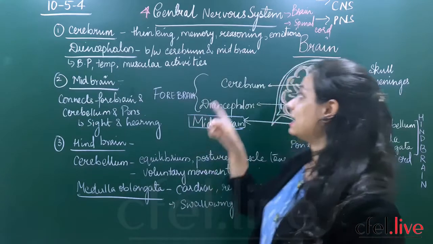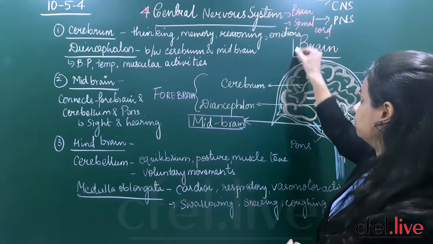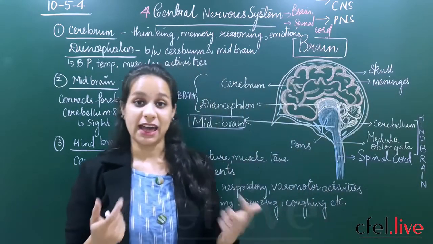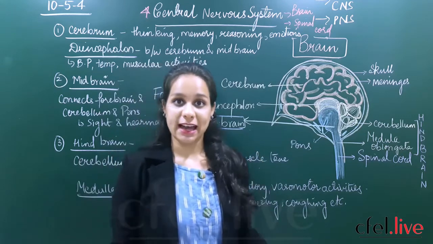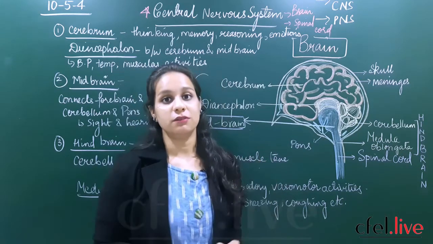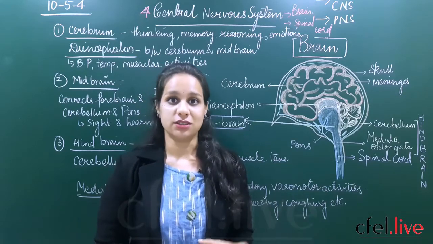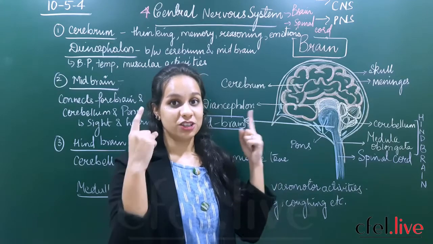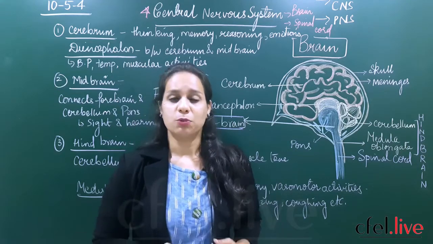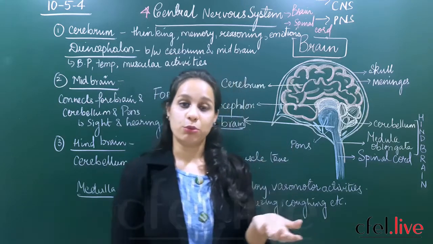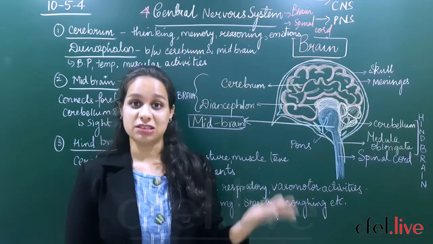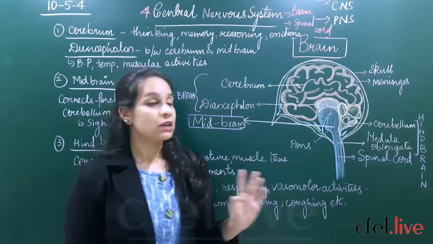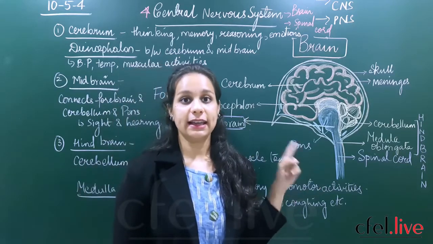Please put down the heading as structure of brain. The brain is a very important organ. We think, we react, we respond, and we do our daily activities through coordination with the brain. All the voluntary actions are controlled by your brain. Now I am speaking; it is due to the coordination between my brain and my sense organs. So the brain and its mechanism play a very important role in responding to any stimulus and producing voluntary actions properly if necessary. Let us discuss the structure of the brain in detail and understand.